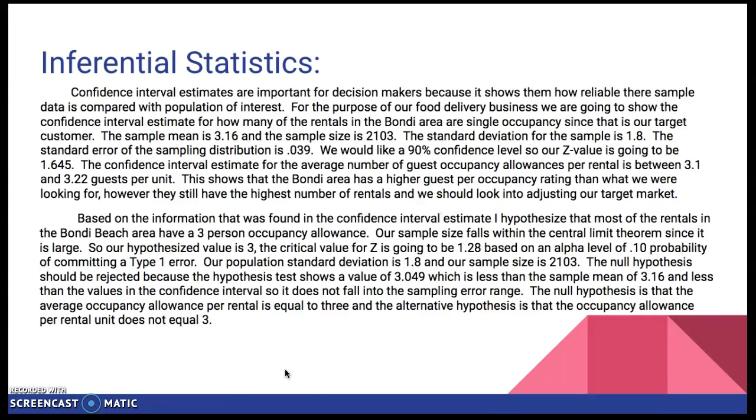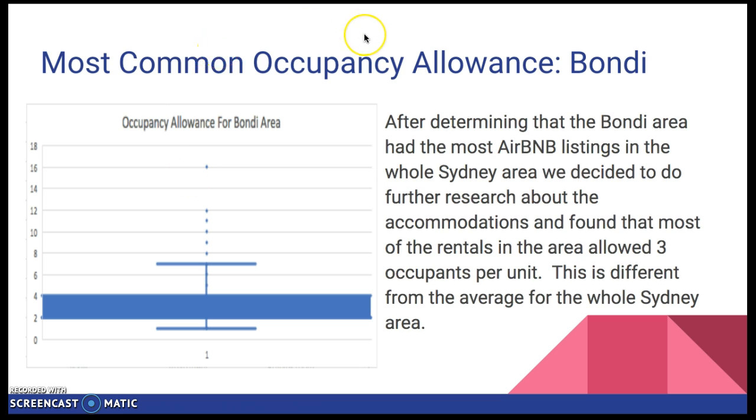And then our confidence interval estimate for the average number of guest occupancy allowances per rental is between 3.1 and 3.22 guests. So this shows that in the Bondi area, most of the rentals are about 3 people instead of our target of 1 that we were looking for. And here is a box and whisker plot for the Bondi area for the rental listings. Most of the rental occupancy units were between 2 and 4, like we found on our inferential statistics page.